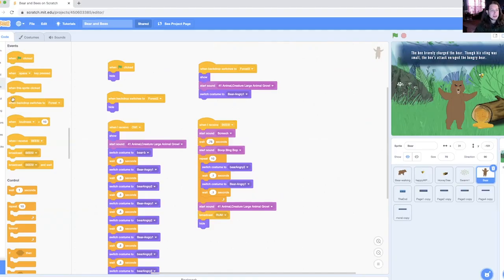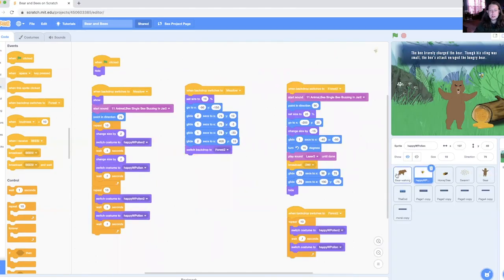What that means is I've got this tool here where you can broadcast, meaning that when this piece of code gets run, it tells all the other sprites, ow. So what happens at ow? And this is back here in the forest.